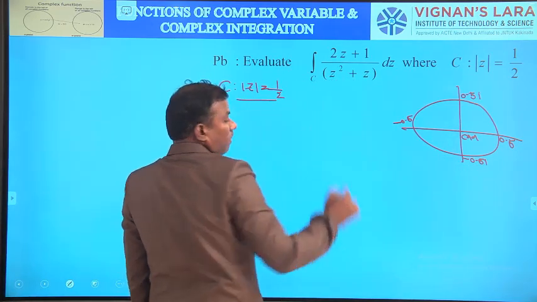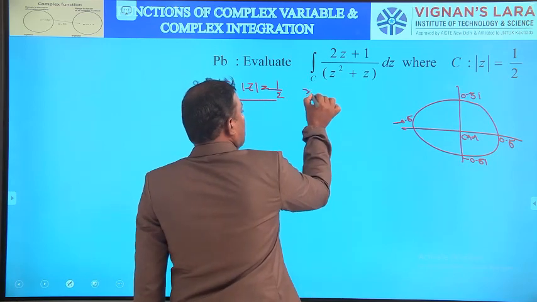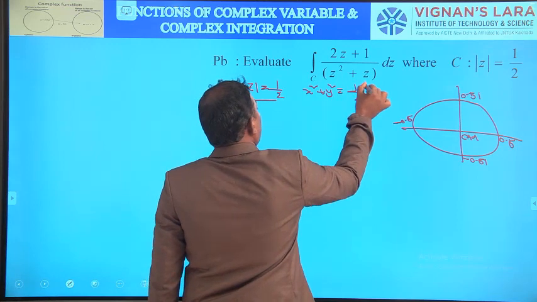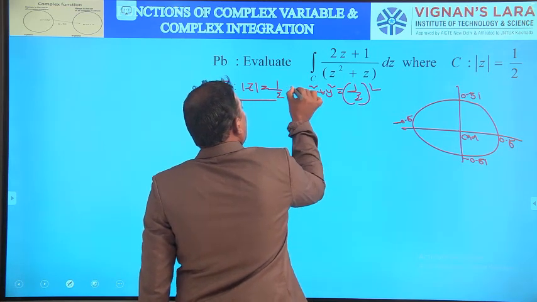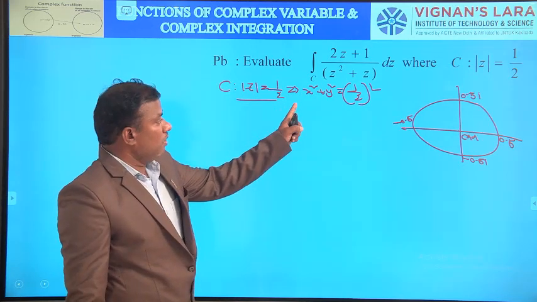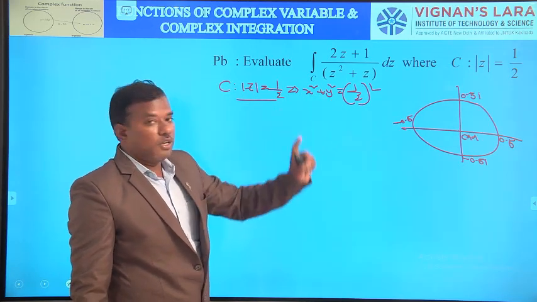Mod z equal to 1 by 2 means root over (x square plus y square) equal to 1 by 2. On squaring both sides, x square plus y square equal to (1 by 2) whole square. That is the given curve C. C is mod z equal to 1 by 2, or x square plus y square is (1 by 2) whole square.